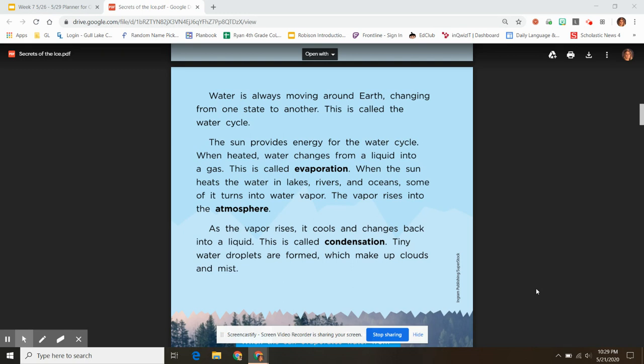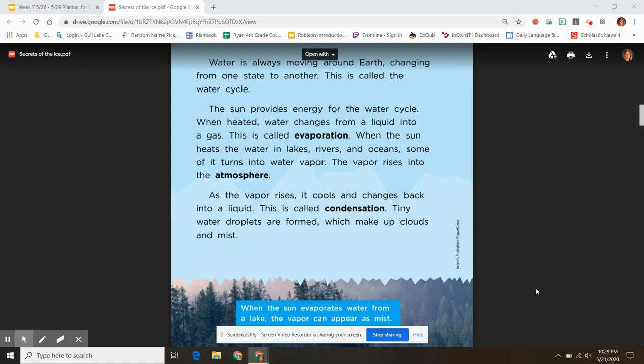When heated, water changes from a liquid into a gas. This is called evaporation. When the sun heats the water in lakes, rivers, and oceans, some of it turns into water vapor. The vapor rises into the atmosphere. As the vapor rises, it cools and changes back into a liquid. This is called condensation. Tiny water droplets are formed, which make up clouds and mist.